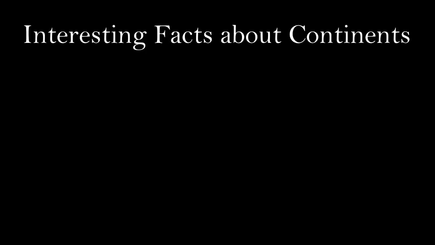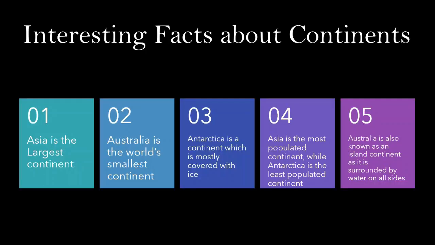Do you know? Asia is the largest continent. Australia is the world's smallest continent. Antarctica is a continent which is mostly covered with ice. Asia is the most populated continent, while Antarctica is the least populated continent. Australia is also known as an island continent as it is surrounded by water on all sides.